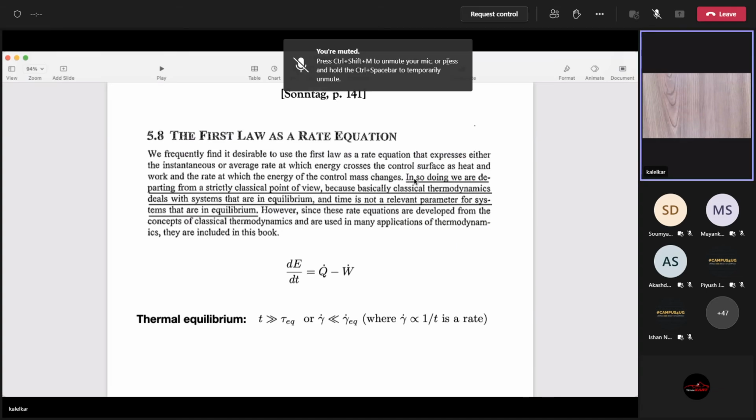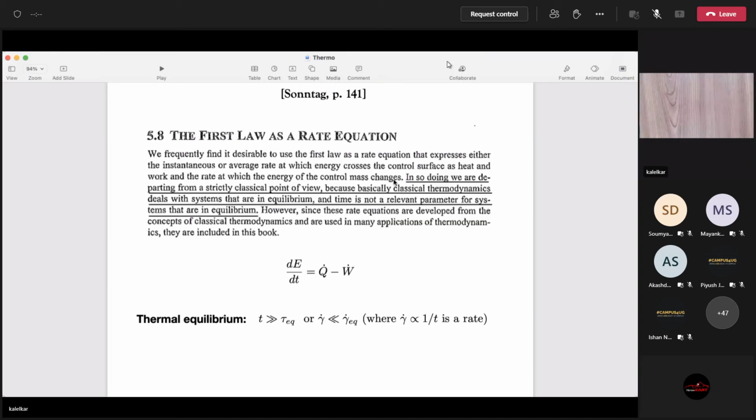Okay, so let's read out what it is. He says, we frequently find it desirable to use the first law as a rate equation. So basically he's saying you have a derivative with respect to time, right? What is the first law? dE equal to dQ minus dW. He's saying, okay, differentiate both sides with respect to time. So the law will look like this. This is what Sontag writes. dE by dt is Q dot minus W dot, right?